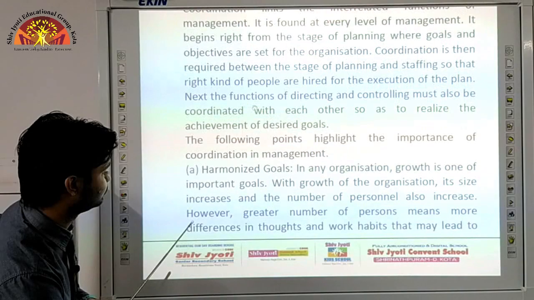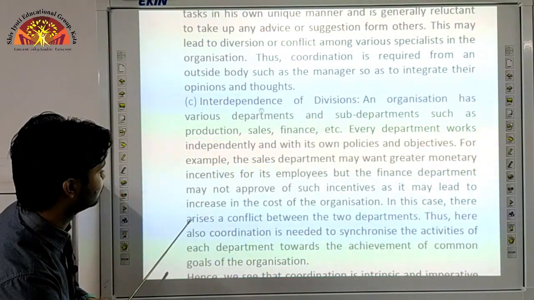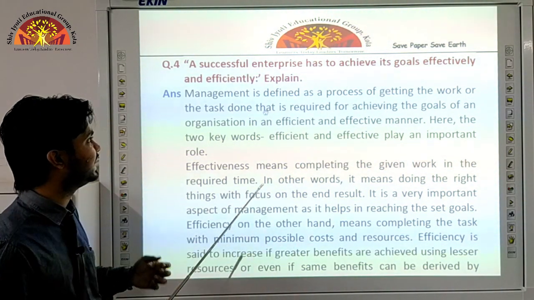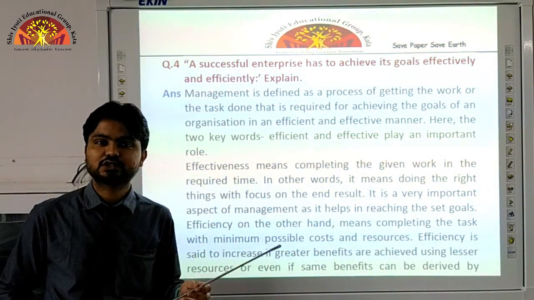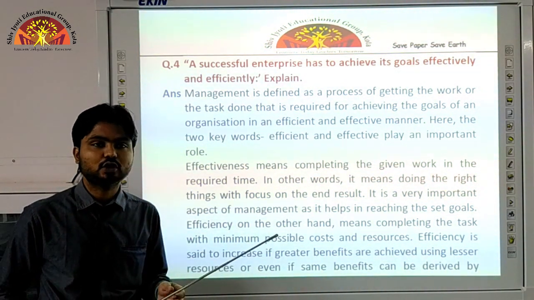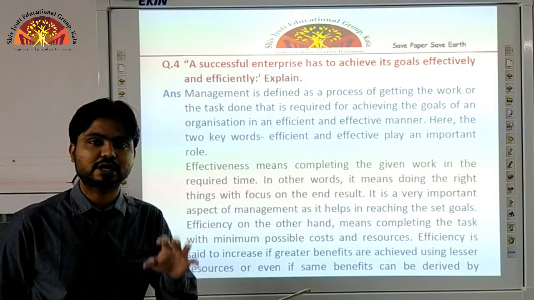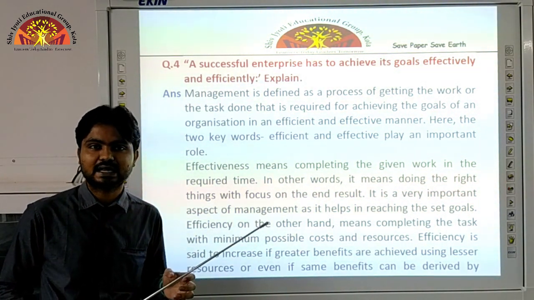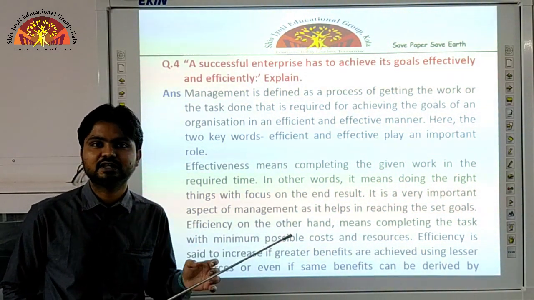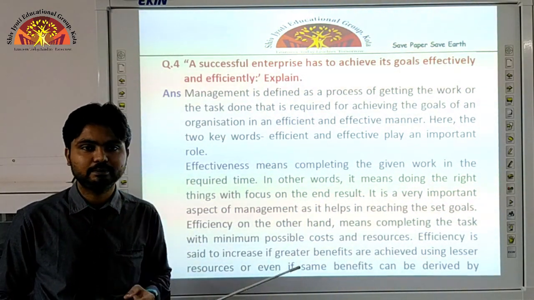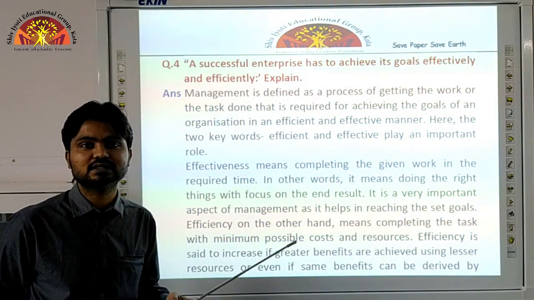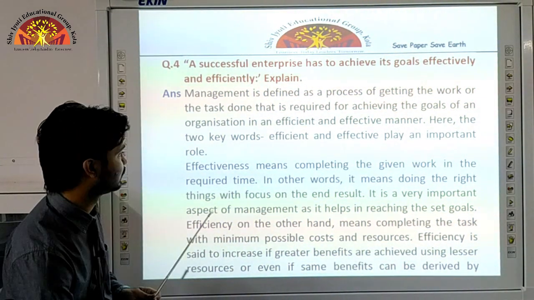Okay, the next one is, a successful enterprise has to achieve its goal effectively and efficiently. As we know, we have discussed two terms in this particular chapter, that is effectiveness and efficiency. If we talk about effectiveness, it means with the minimum resources. That means the cost in the organization should be minimized and the profit should be maximized. Here the connection with time is not so important, but if we talk about efficiency, we have to complete our task with the minimum cost and with the maximum efficiency.